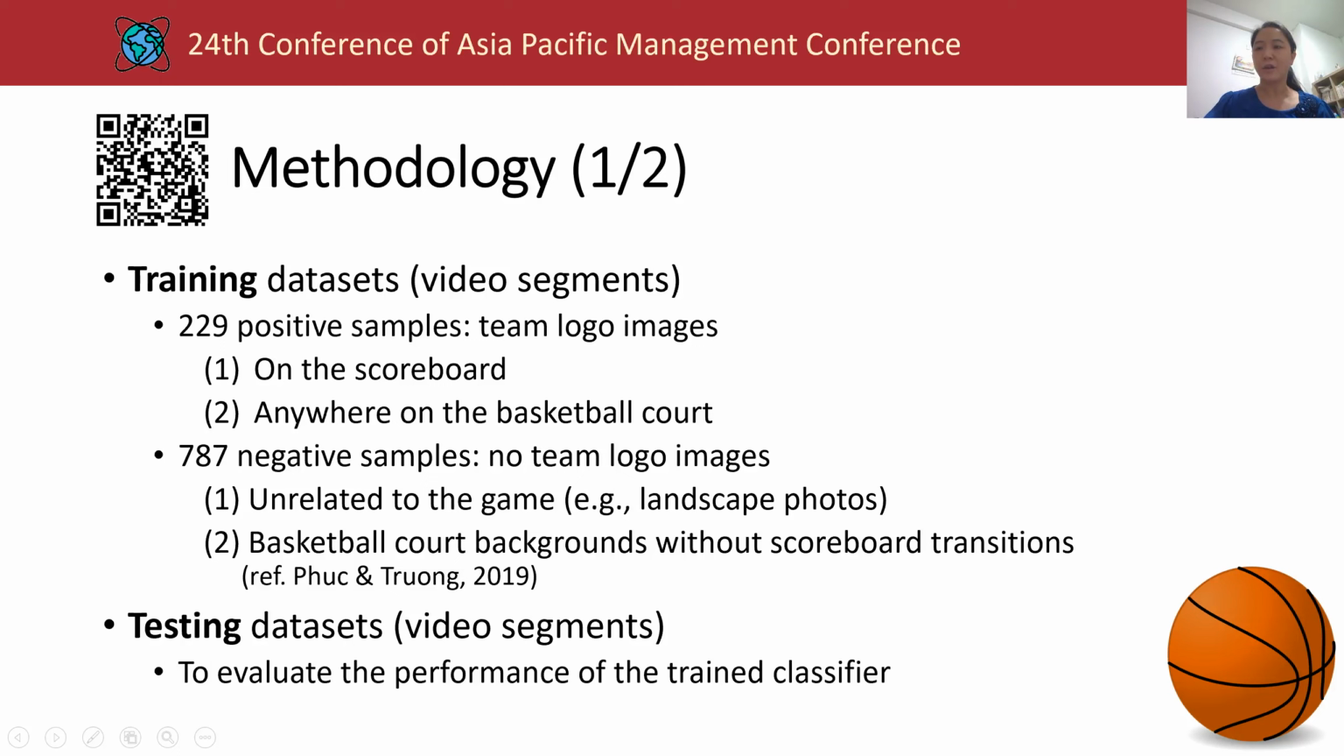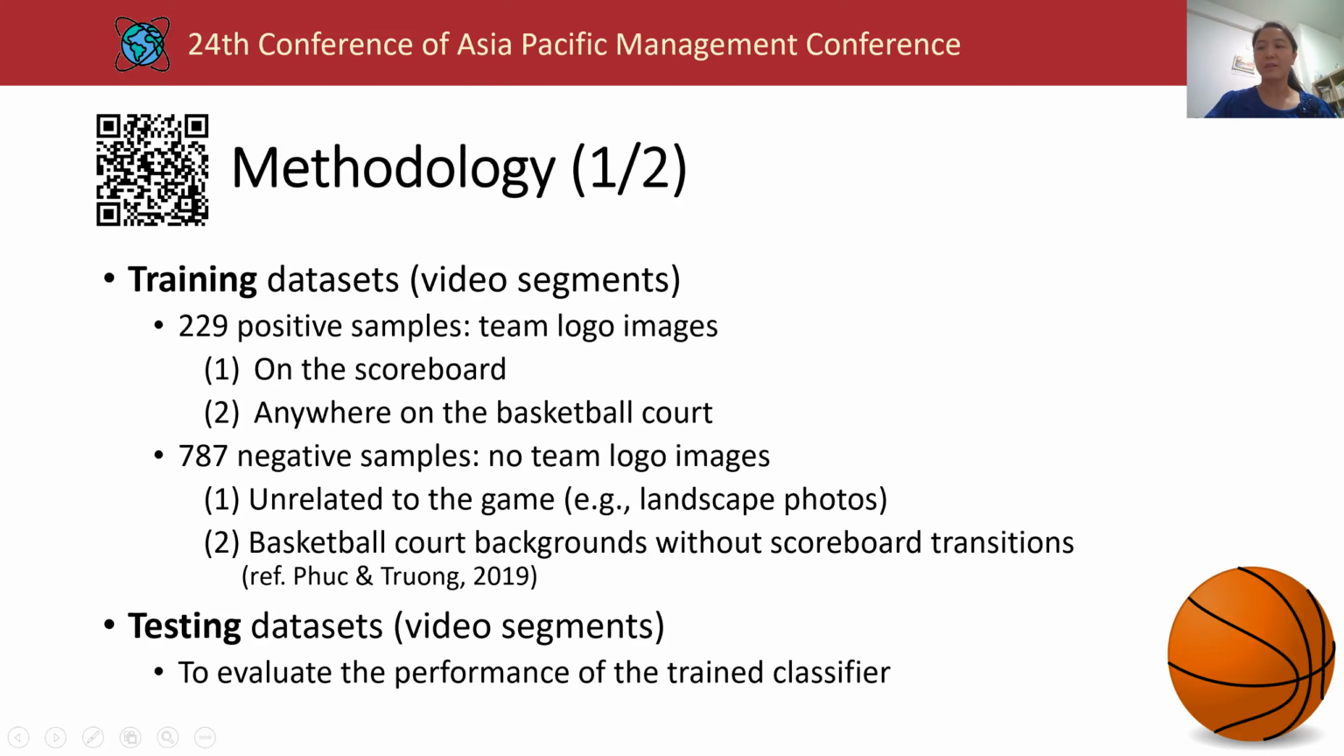The positive samples are the images or video segments that contained team logo images. The images could be displayed on the scoreboard or anywhere on the basketball court during the game. The negative samples are the images or video segments that are not related to the game, such as landscape photos. To better train the classifier, a prior study suggested utilizing the datasets related to the positive samples, such as the basketball court backgrounds, but without the detection target, that is the team logo images on the scoreboard or the scoreboard transitions from team names to team logos.